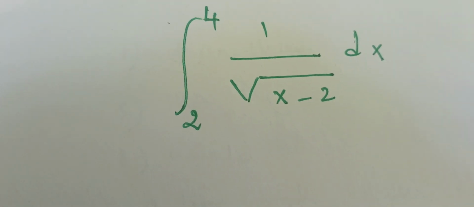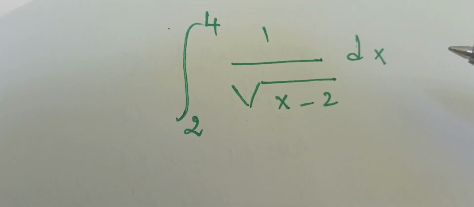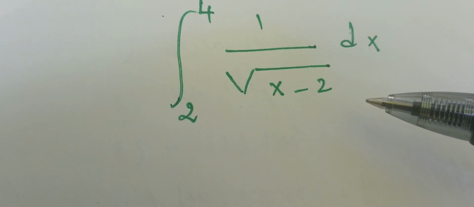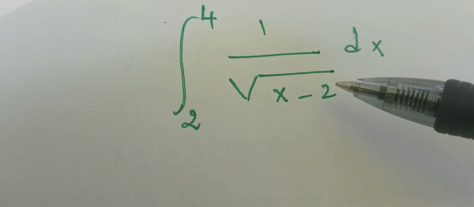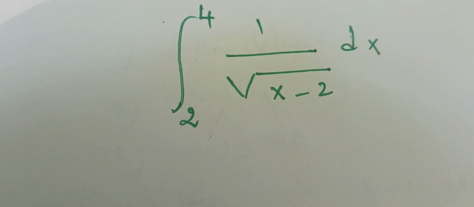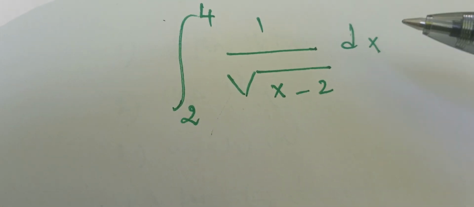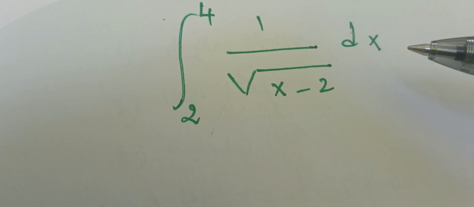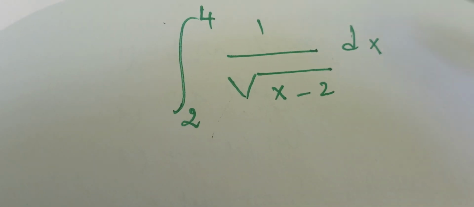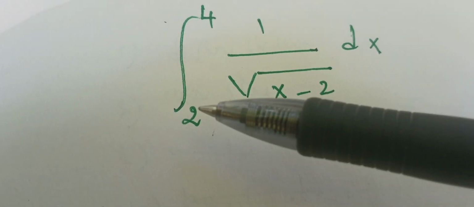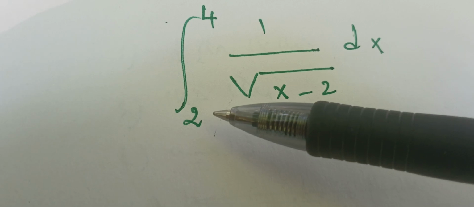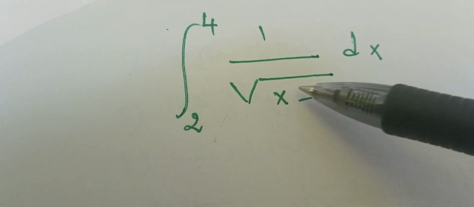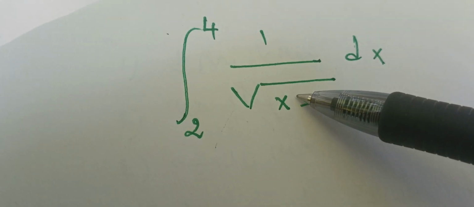Welcome back. In this video we're going to try to evaluate this integral. Here our function is 1 over the square root of x minus 2 and the bounds are 2 and 4. This is an improper integral of the second kind. So we don't have plus infinity or minus infinity, but we have a number where we have a problem. Note here when we plug in 2, we have a problem.